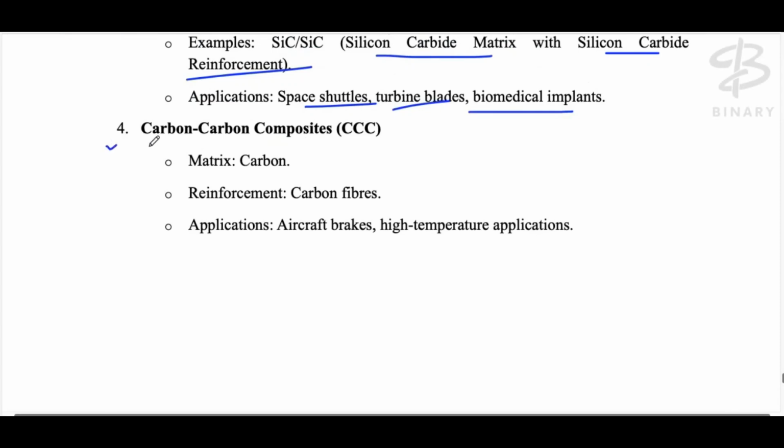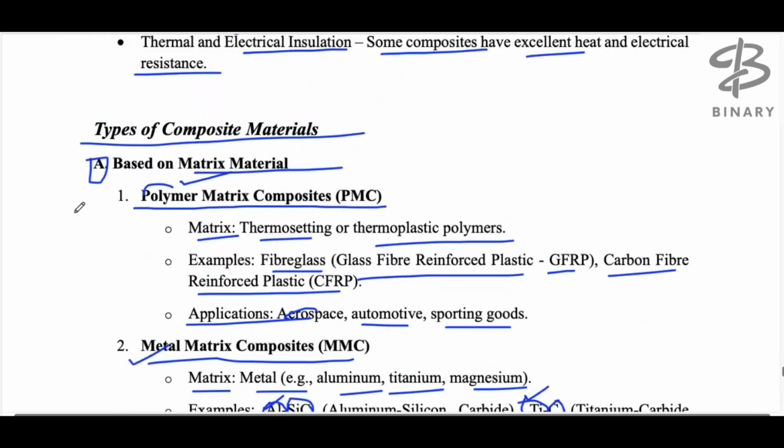Now the fourth category is on the basis of carbon composites. Here we have carbon as a matrix and carbon as a reinforcement. So in both things we have carbon. Okay. So the first one was on the basis of polymers, having polymer as a matrix.